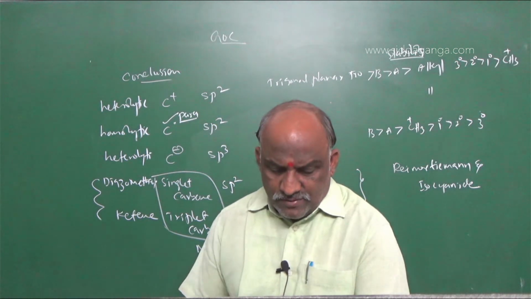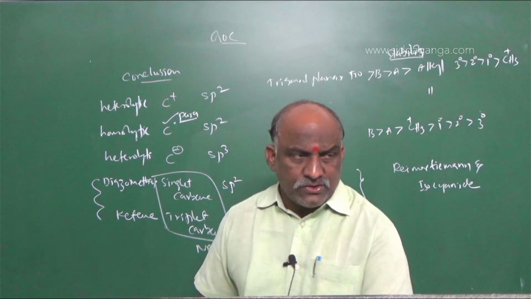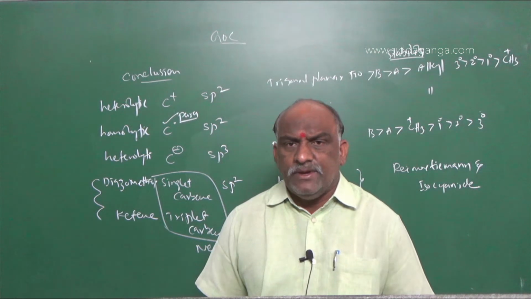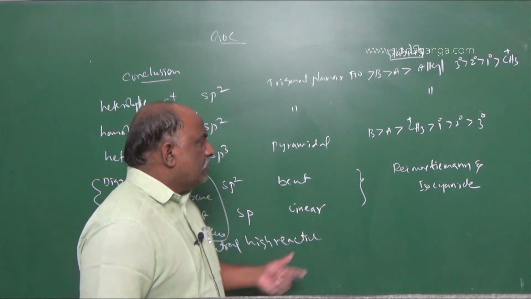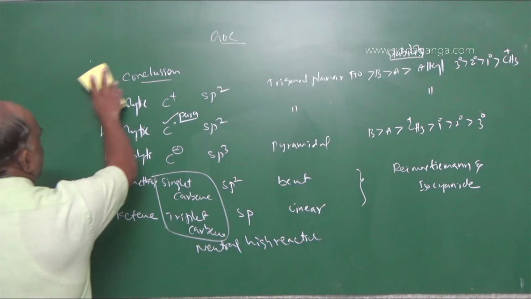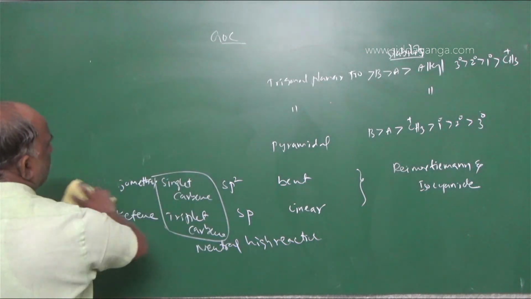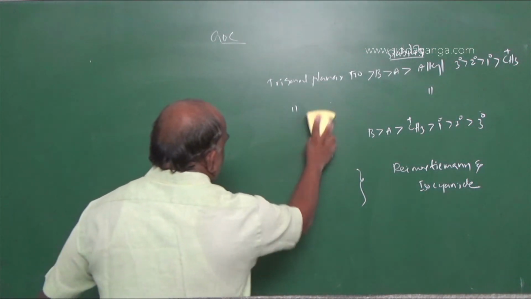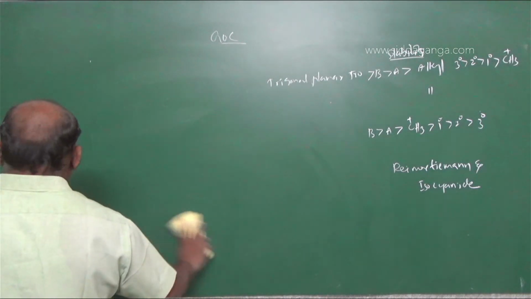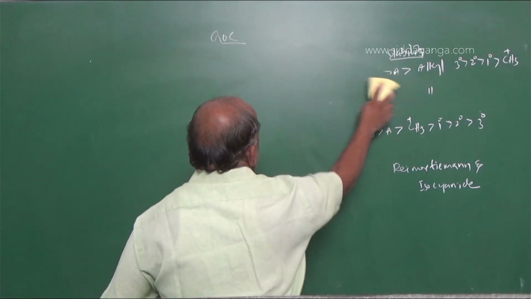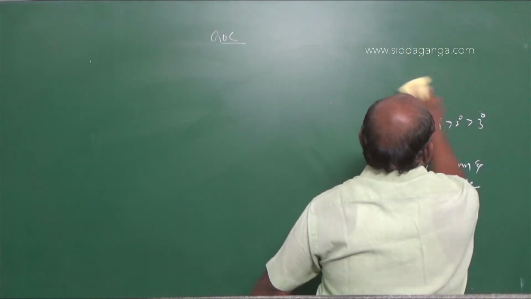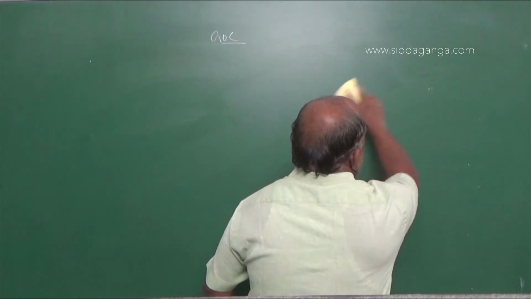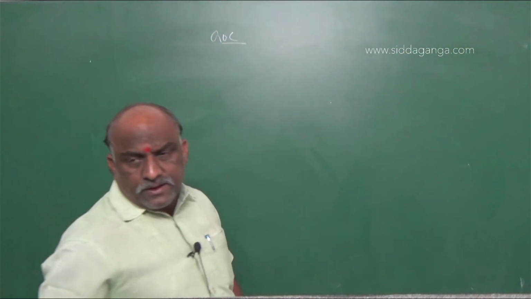What is an electrophile? An electron deficient compound is an electrophile. H plus is an electrophile, Br plus is an electrophile. I will give some examples regarding these electrophiles, because there are some basic fundamental points we should revise. Those are important for upcoming topics. So here, types of reagents.